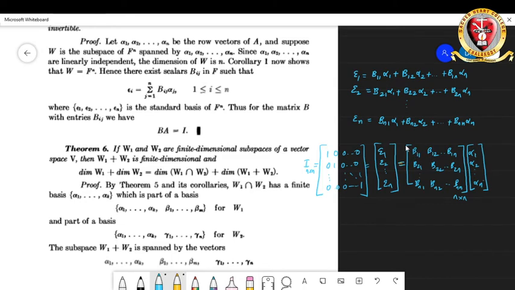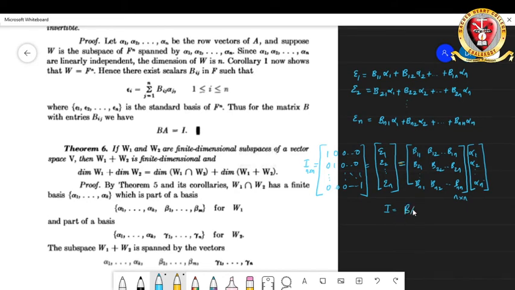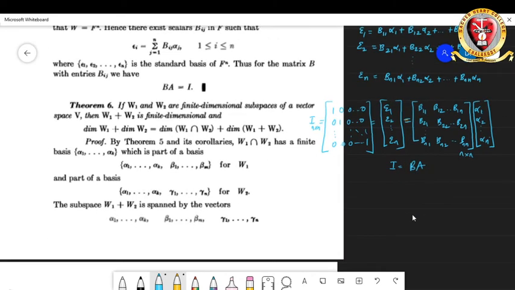That is equal to the coefficients coming here, into alpha 1, alpha 2, etc., alpha n. And we know that this is nothing but I is equal to BA. So you get that A has an inverse B. So you conclude there that A is invertible.